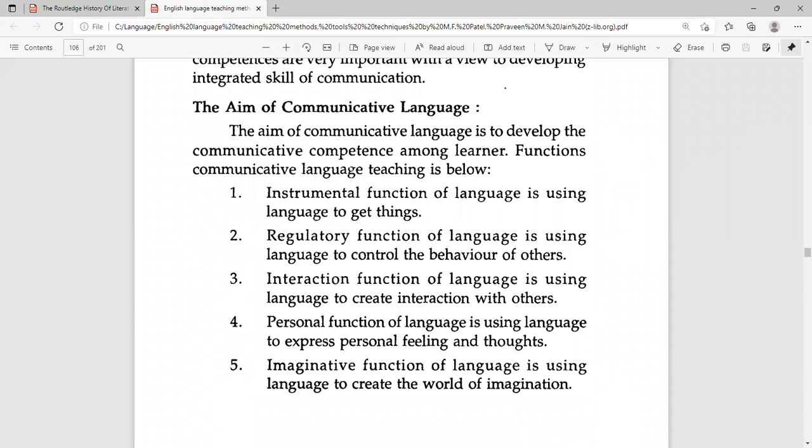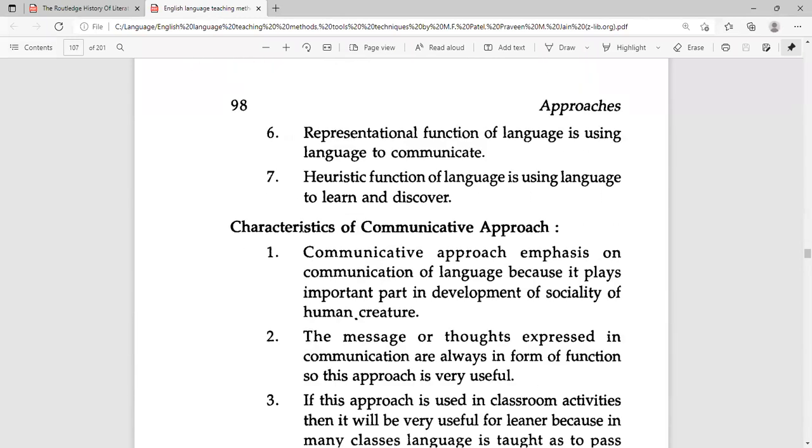Second is the regulatory function of language, which means using language to control the behavior of others. Third is the interactional function of language, using language to create interaction with others. The personal function means using language to express personal feeling and thought. The imaginative function means using language to create the world of imagination.